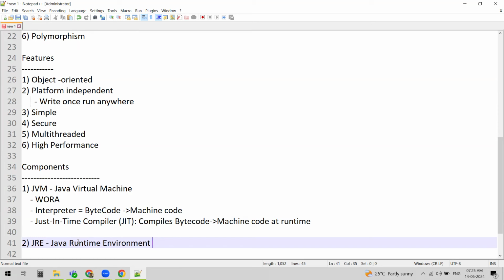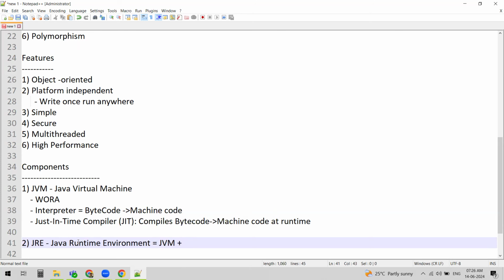This component used to be available as a separate component in earlier Java versions, which we will discuss again. Just remember that the Java Runtime Environment provides an environment where you can run Java applications. Applications which are developed or written in Java are called Java applications. We can run these when we have JRE installed on our machines.